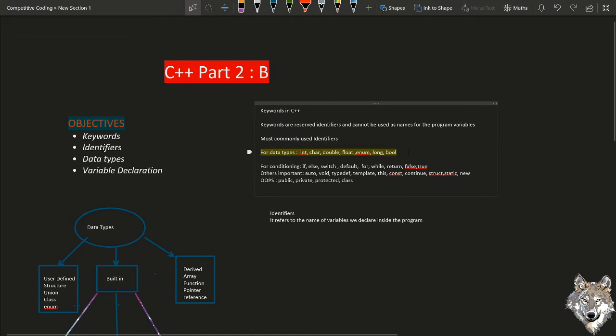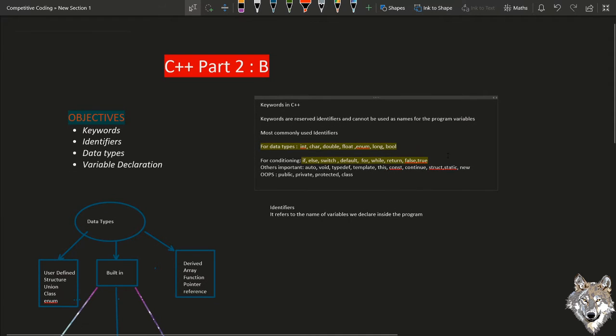For conditioning as well as iteration, there are if, else, switch, default, for, while, false, true. These are also already reserved words, because we do not have to define what exactly they mean. Among other important ones, there is auto, which we will be using while iterating through arrays and other stuff. And void, as we know, is the return type. Typedef we will be using when building our own customized libraries. Template we will be dealing with in STL, the Standard Template Library of C++. Then we will get to know what exactly a template is.